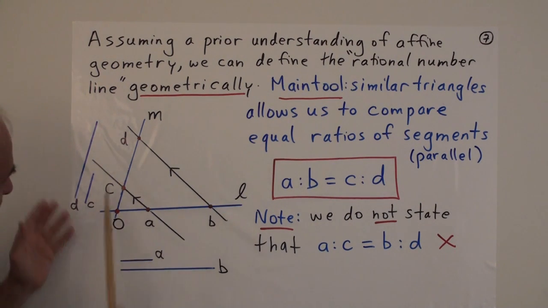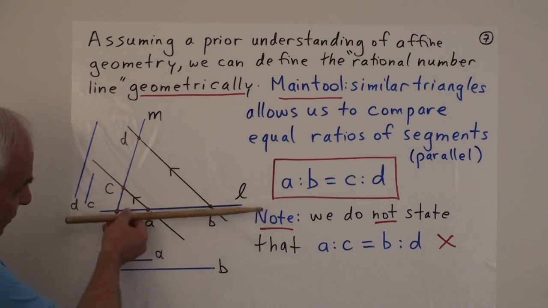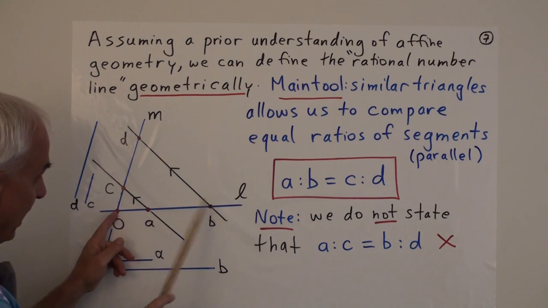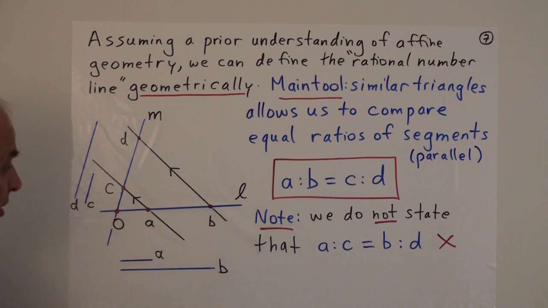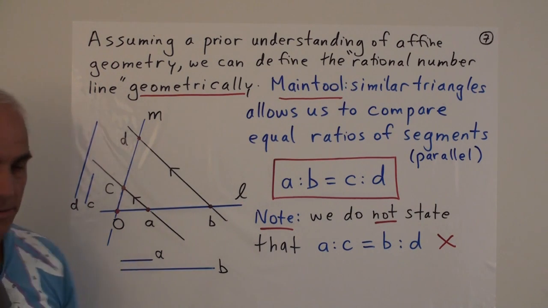And here is just a summary of the basic situation that one exploits in affine geometry and the notion of parallelism. So suppose we have two lines, say L and M, which meet here. And suppose we have 2 points A and B on this line L, and maybe 2 other points C and D on this line M, with the property that this line AC and this line BD are parallel.